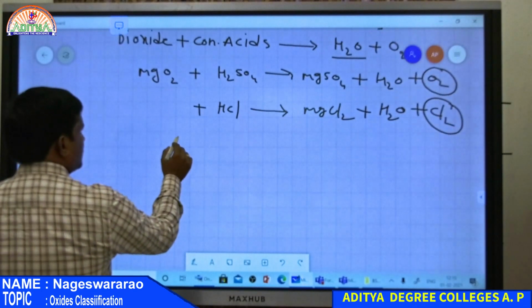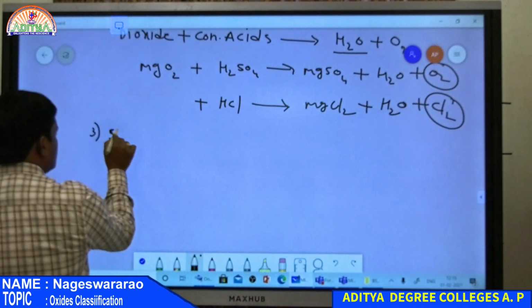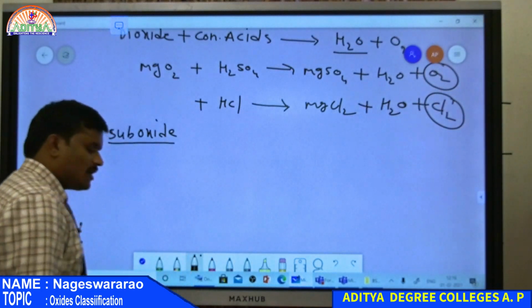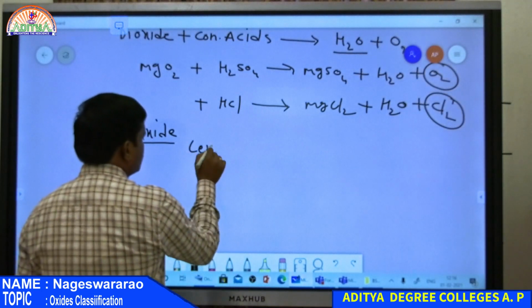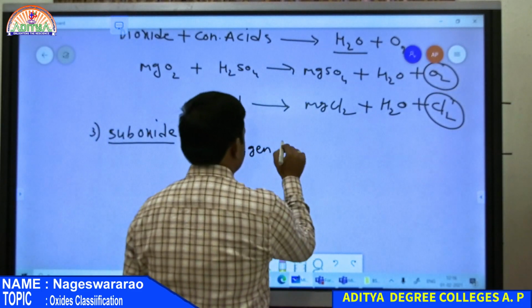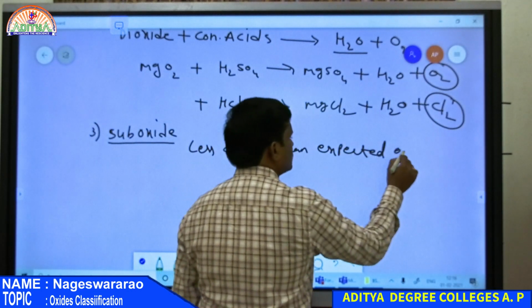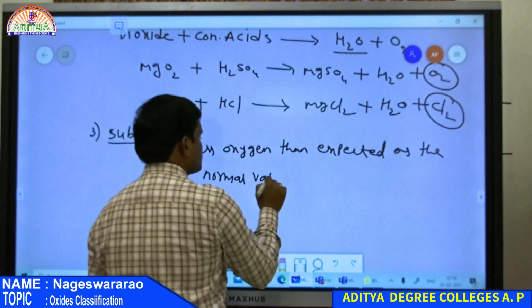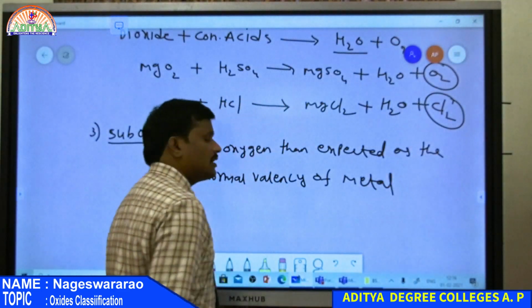So third oxide, that is suboxides. So suboxides are defined as an oxide which contains less oxygen than expected as the normal valency of metal, then that oxide is nothing but suboxide.